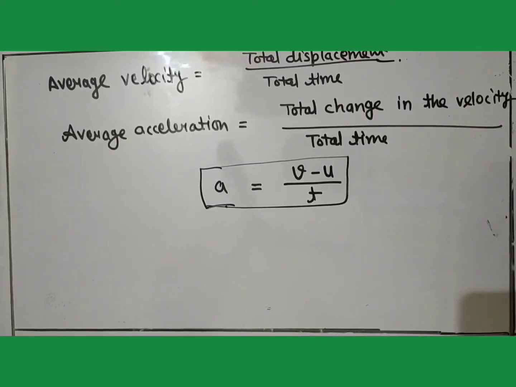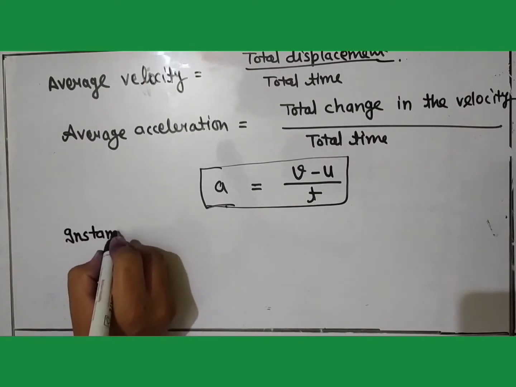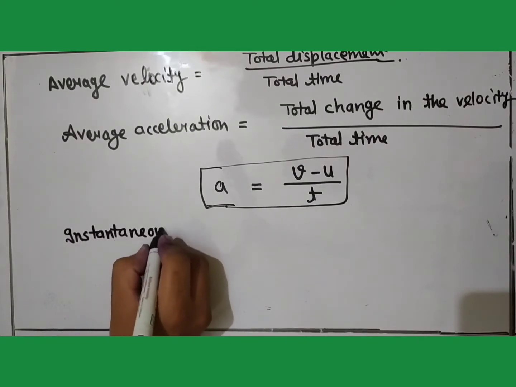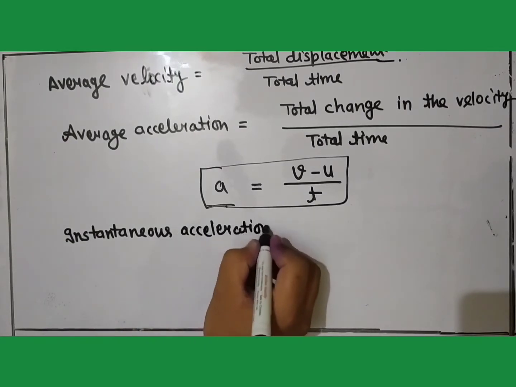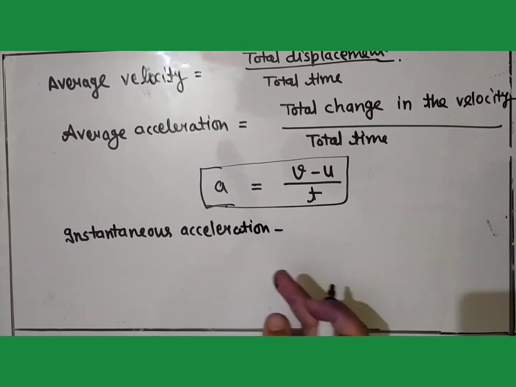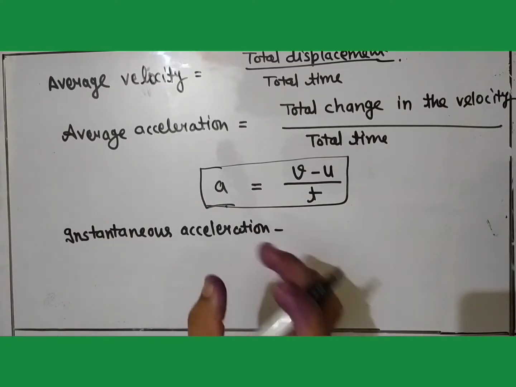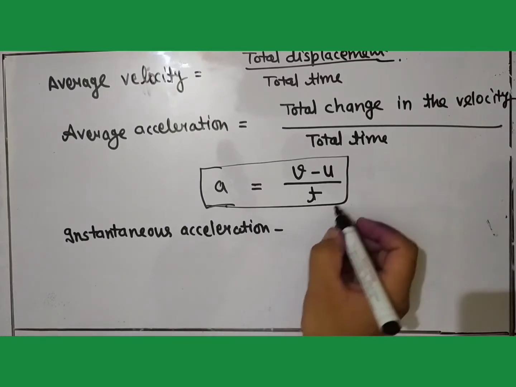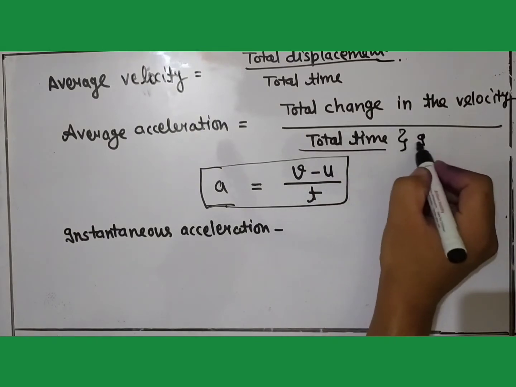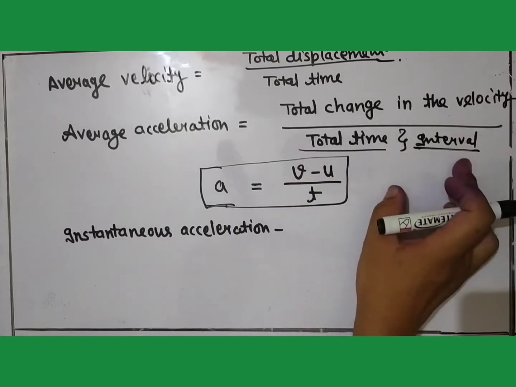Now the next term is the instantaneous acceleration. Instantaneous acceleration means acceleration at a particular instant. When we try to define the acceleration, we need the change in the velocity in a particular interval of time. Here, this time is the interval, not an instant.